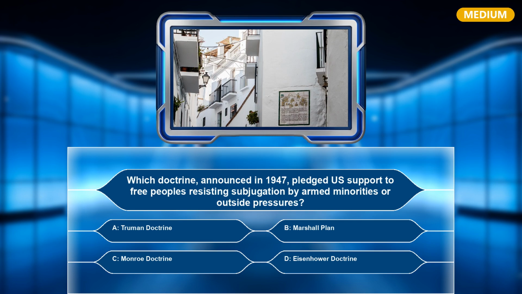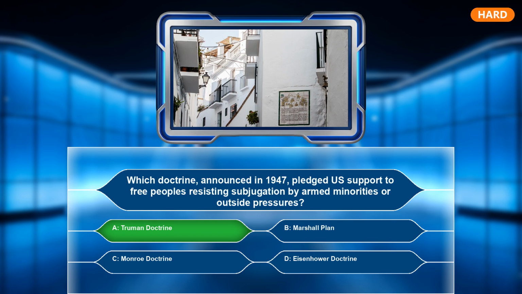A. Truman Doctrine. B. Marshall Plan. C. Monroe Doctrine. D. Eisenhower Doctrine. The correct answer is A. Truman Doctrine. Now for the hard questions.